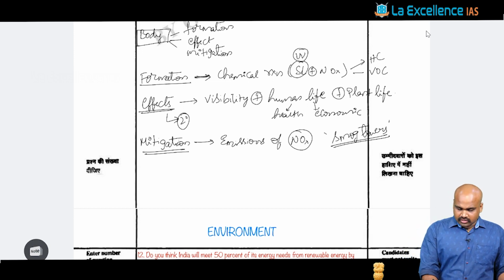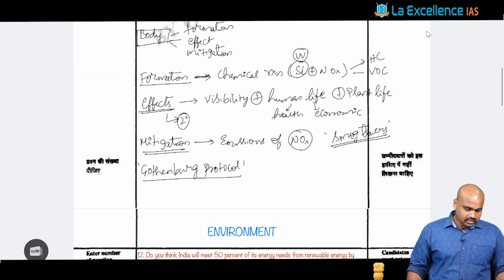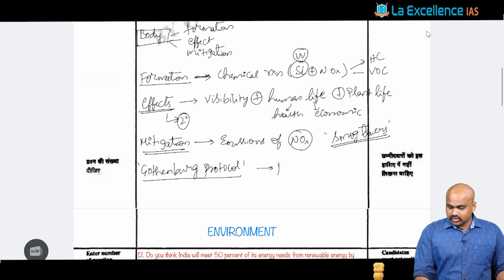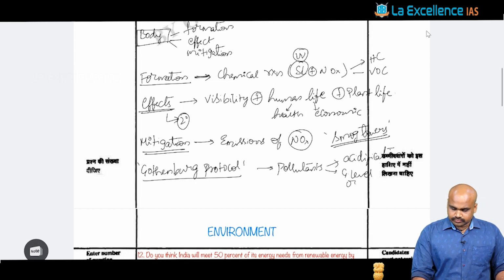And then we have to talk about the second part, that is the Gothenburg protocol. The Gothenburg protocol was given in 1999. It fundamentally dealt with those pollutants which result in acidification, and also with managing ground level ozone.